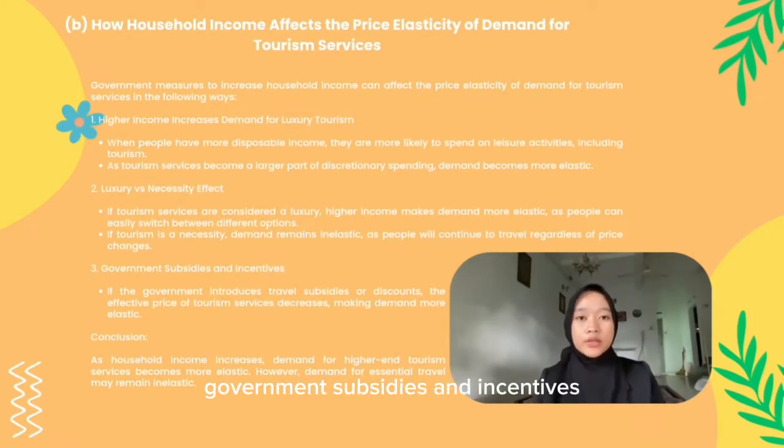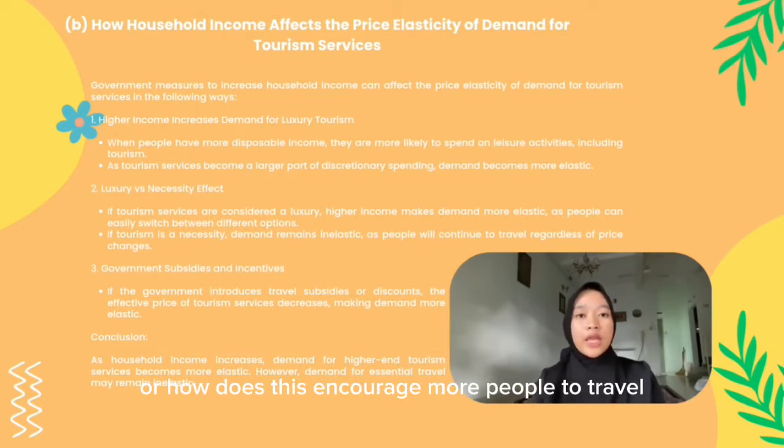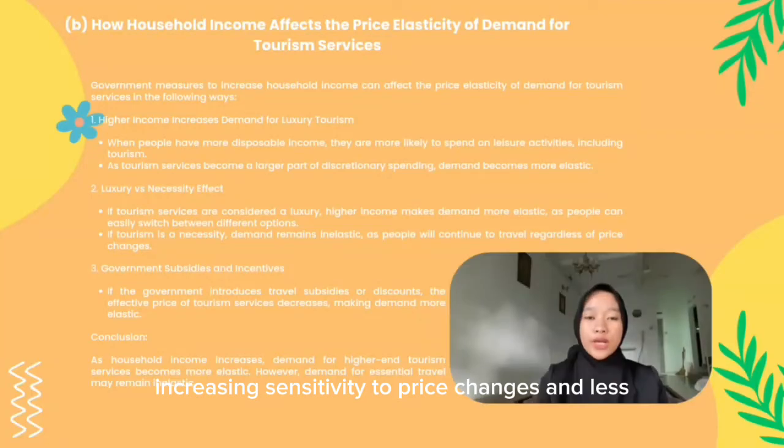Third, government subsidies and incentives. If the government introduces travel subsidies or discounts, the effective price of tourism services decreases, making demand more elastic. For example, discounts on domestic flights or hotel stays encourage more people to travel, increasing sensitivity to price changes.